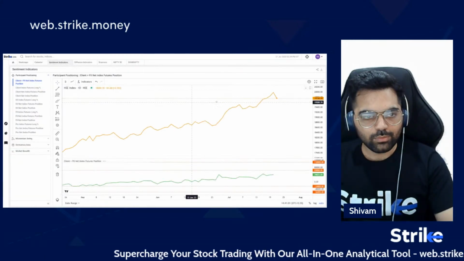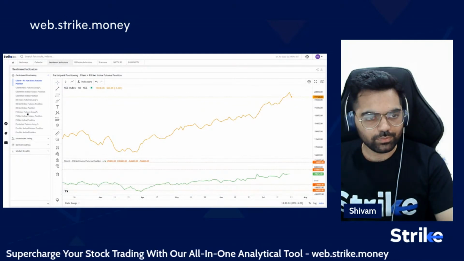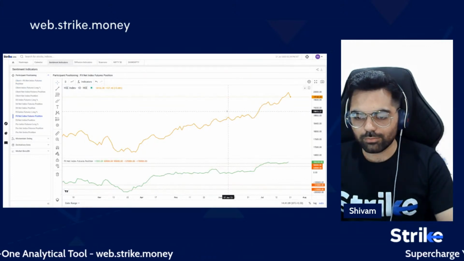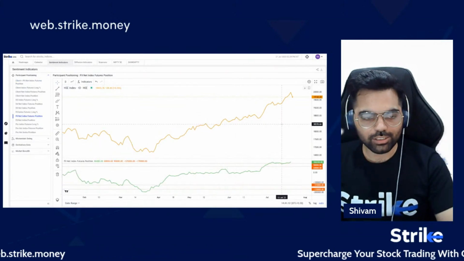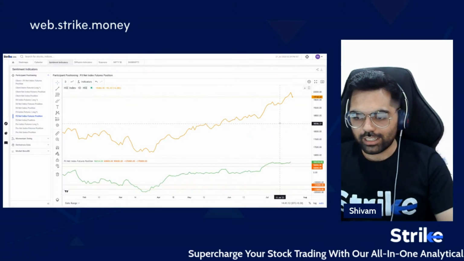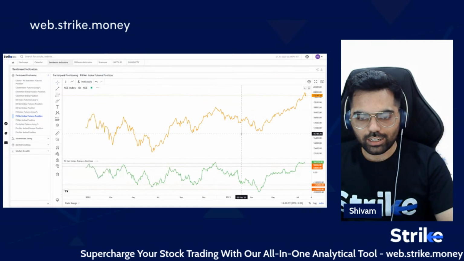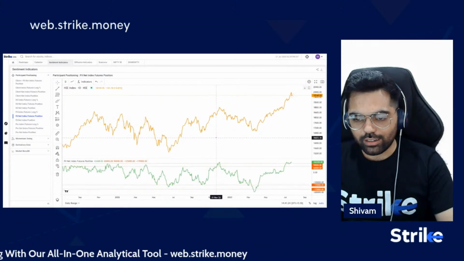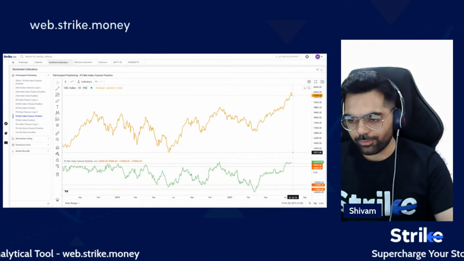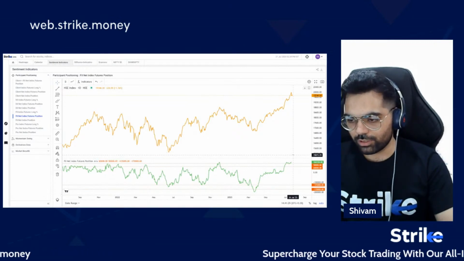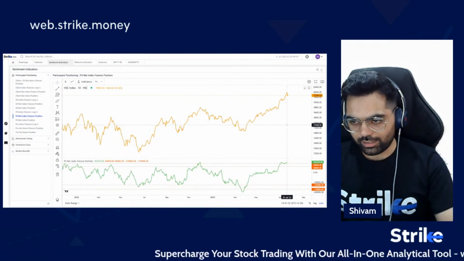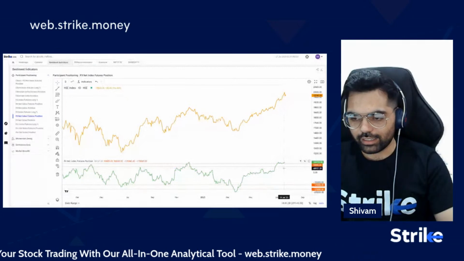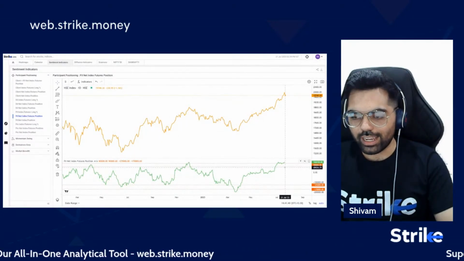Let's have a look at sentiment indicators as well. Yesterday, I explained the FII net index futures positions, that is, the net position created by the foreign institutional investors. Is it a net long or a net short? We have seen that when this number goes to about 100,000 contracts on the upside, it is an extreme level. As of yesterday's levels, we are at 1,04,328 contracts, and we are seeing a small pullback in this trading session. So this level does indicate that we are quite on the higher end of this indicator.